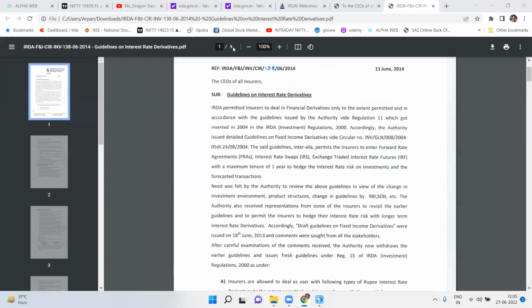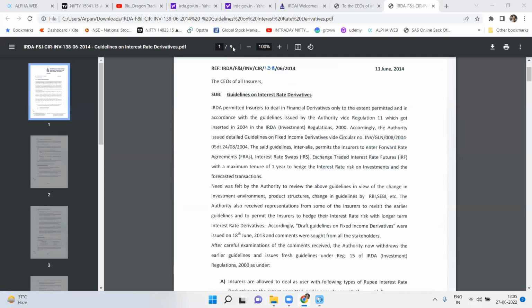There you will see clearly it is written that the yields that you are getting from the bonds invested will be used to discount the liabilities, and that's why Indian companies are more concerned about the decline in the interest rate, right? So that's why they use interest rate derivatives.